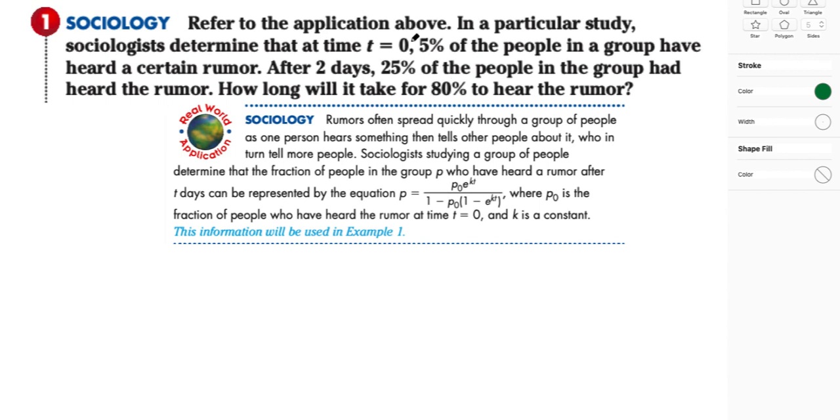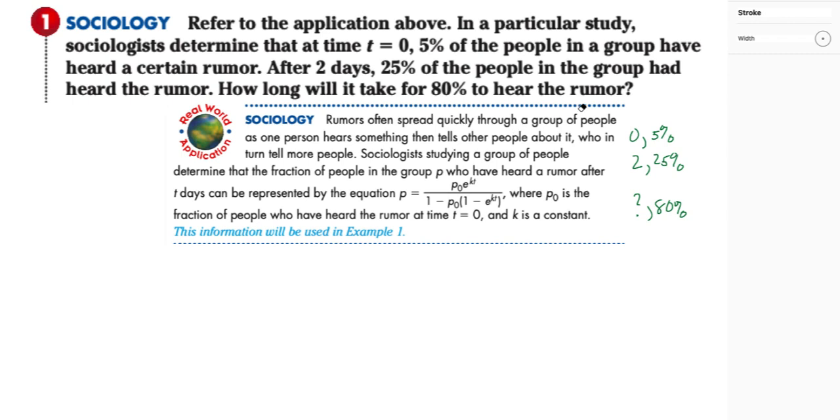The good thing is that we have two bits of information. We've got 0, 5%, and we have 2, 25%. What we're looking for is, what would this be if we had 80%? So let's think about how we can do that.